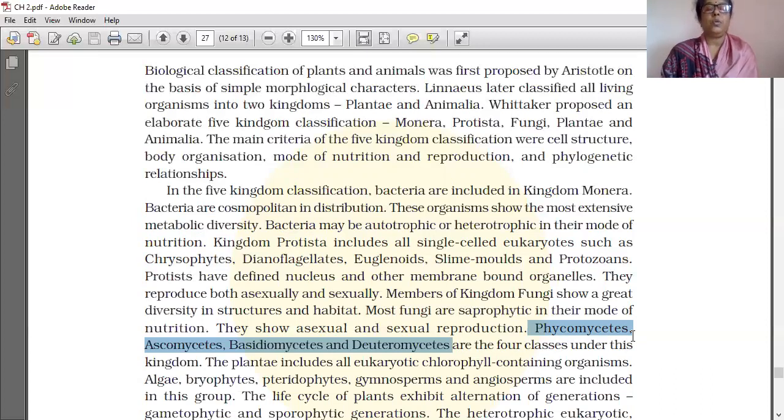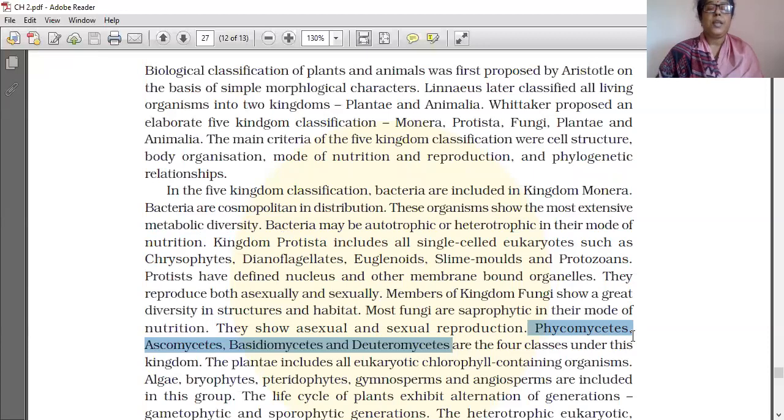The plantae include all eukaryotic chlorophyll-containing organisms. Eukaryotic organisms, as everybody knows, have a well-defined nucleus and membranous organelles present, for example mitochondria and Golgi complex.